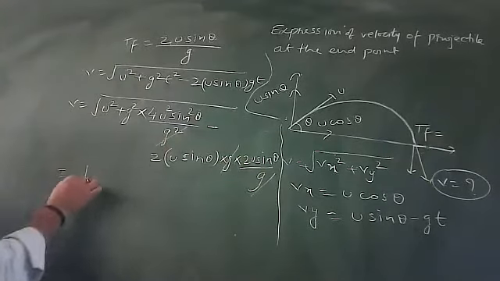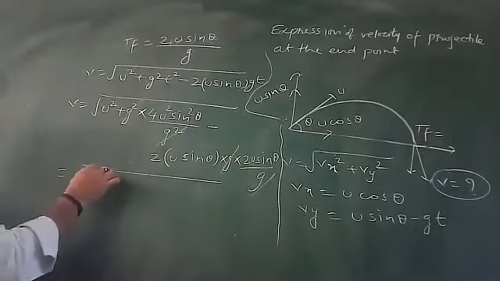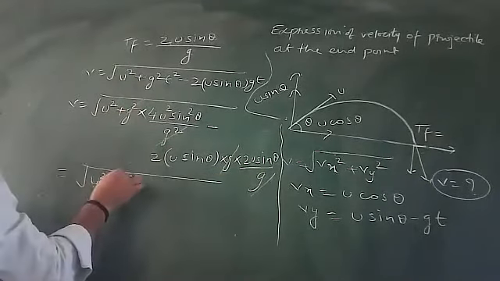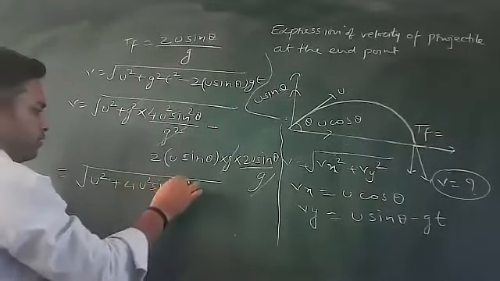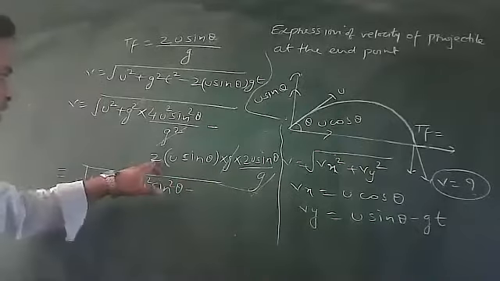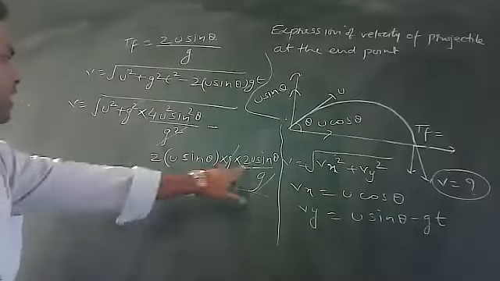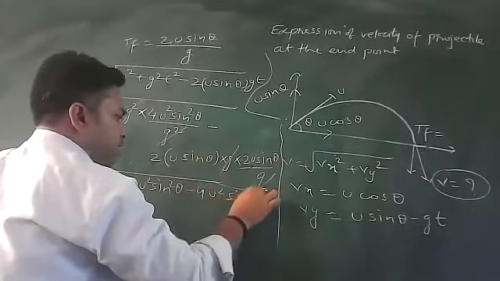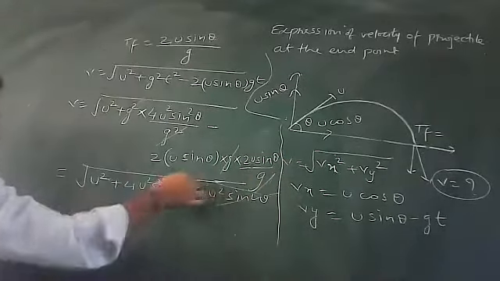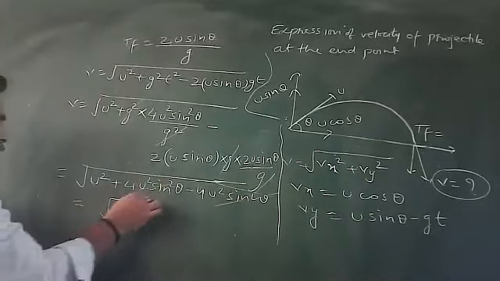So what is the remaining step? The remaining step is u square plus 4u square sin square theta, minus, on this side, 2u times 2u, so you get 4u square sin square theta. It is also 4u square sin square theta. These two factors again cancel. You will get only u square.